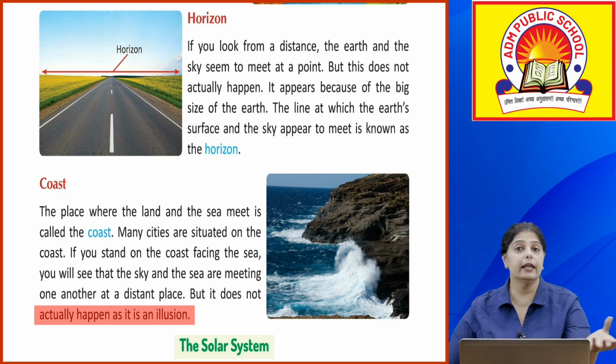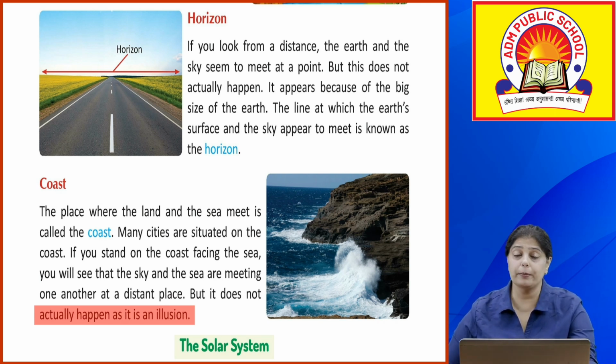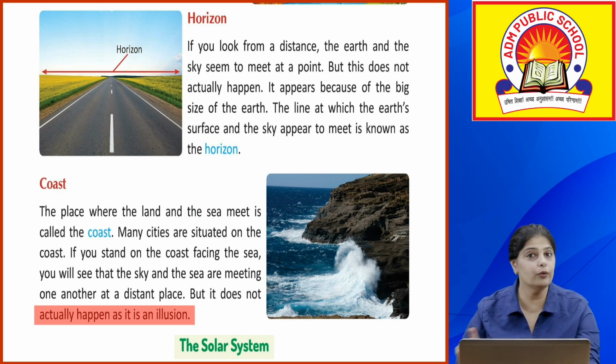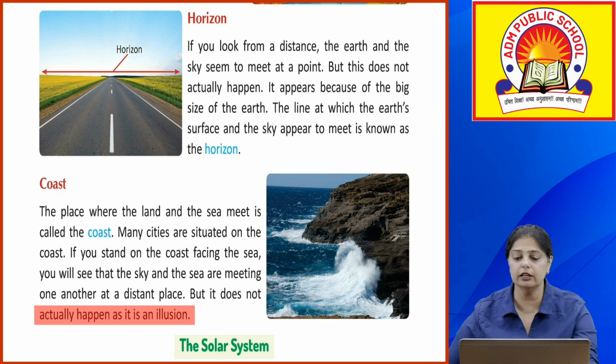So like the city of Mumbai is situated on a coast, okay. So the place where land and sea meet is the coast, okay. Many cities are situated there. अगर हम coast को देखेंगे, okay, if we are standing on the coast and we are facing the sea, हमें लगेगा that the sky and the sea are meeting, okay, that horizon point, okay, but वो वैसे होता नहीं है. It is just an illusion.